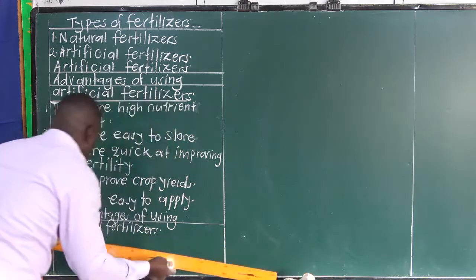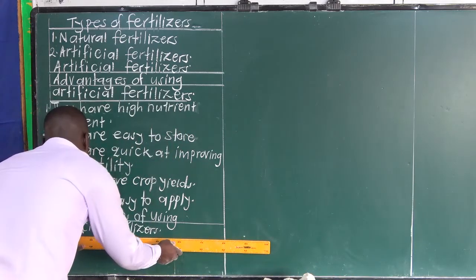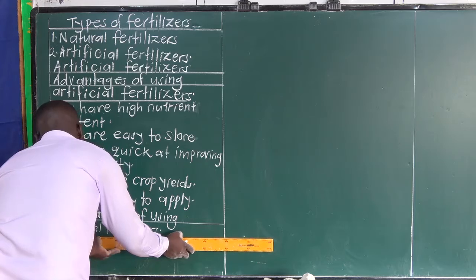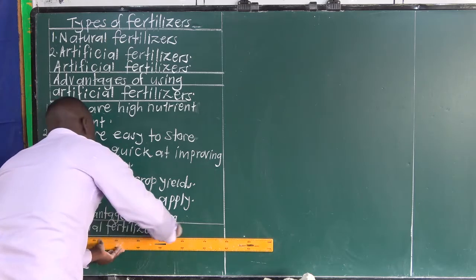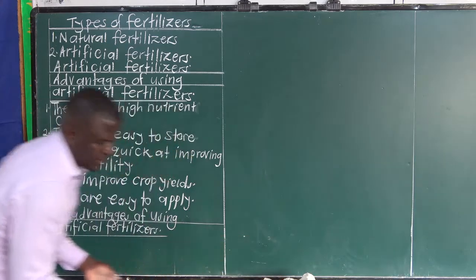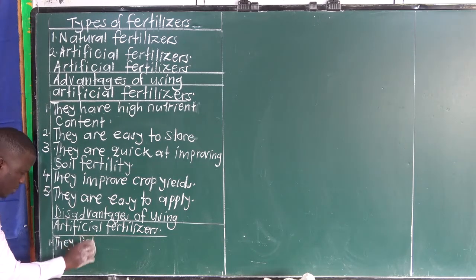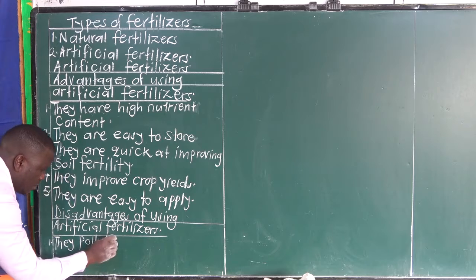Disadvantages of using artificial fertilizers. One, they pollute the soil.